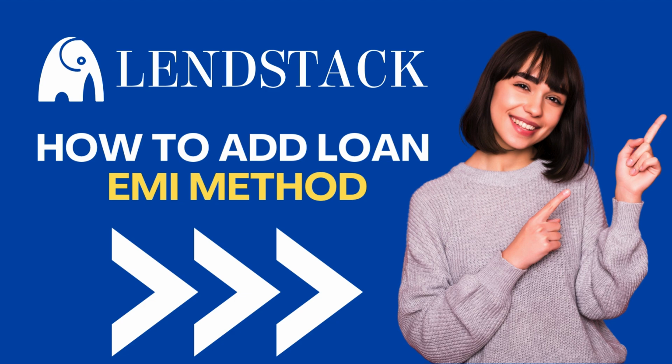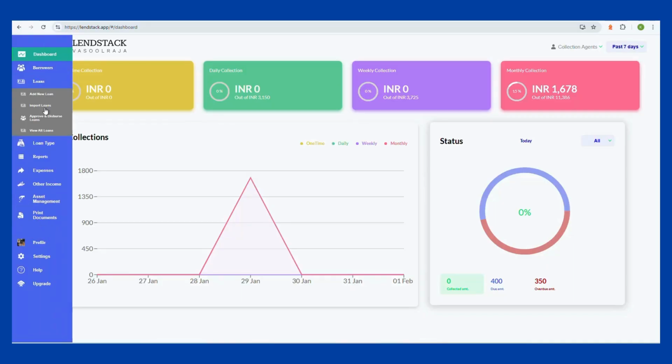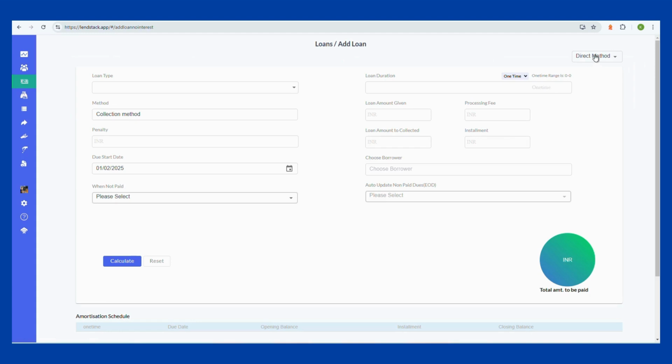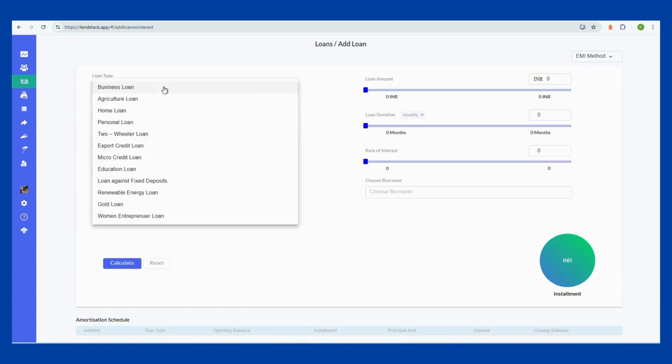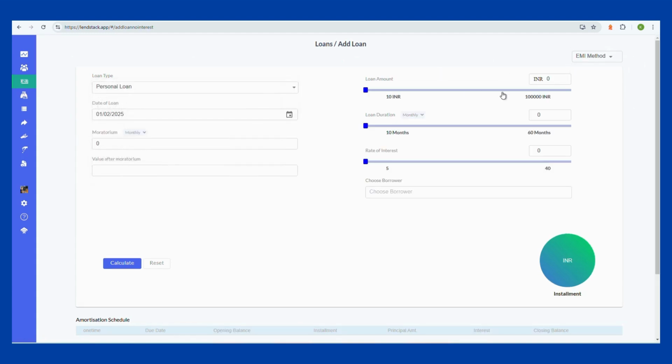How to add loan EMI method. Go to Loans and click on Add New Loan. Select the EMI method. Choose the loan type such as a personal loan or home loan. Enter the loan amount, loan duration, and interest rate.